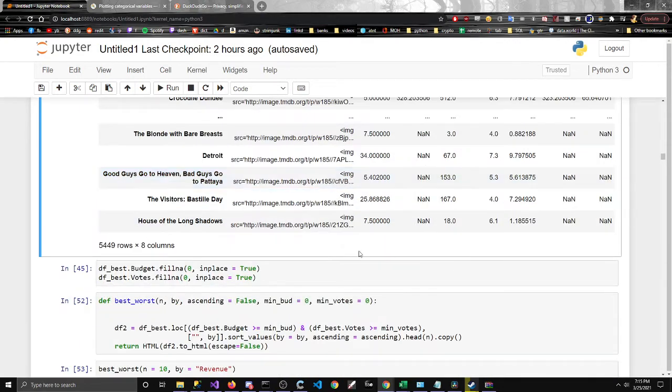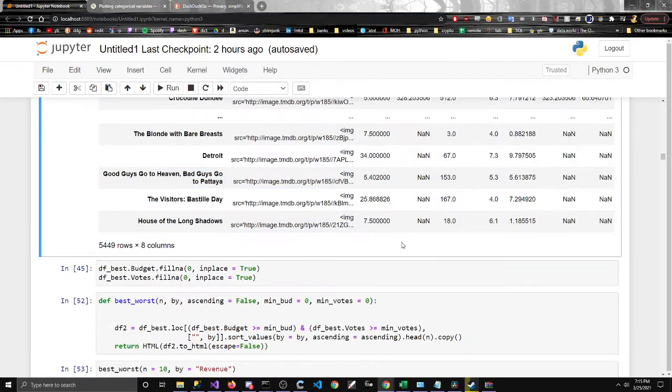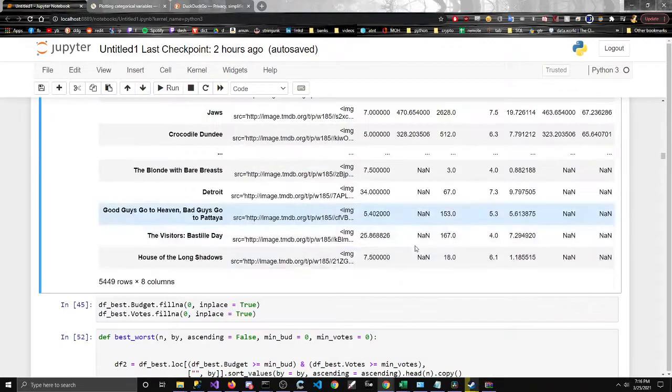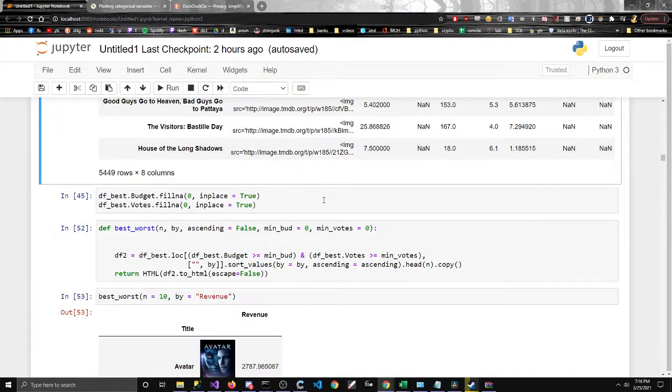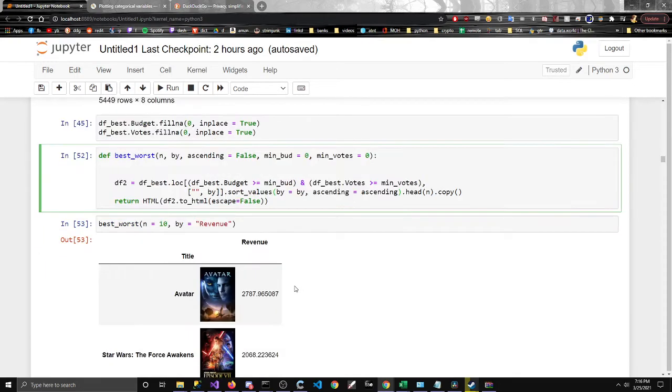Okay, let's see House of the Long Shadows. Okay, that's null values. Not really seeing what I want. I'm not gonna break this down because I pretty much did not code this myself. I needed to look at how it works, but it's essentially gonna help me figure out the best movies in each category.